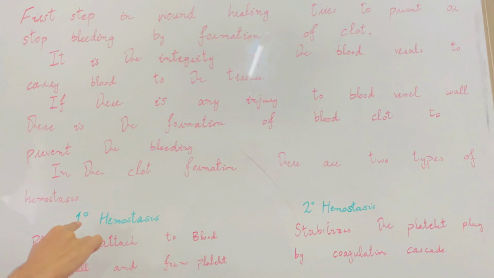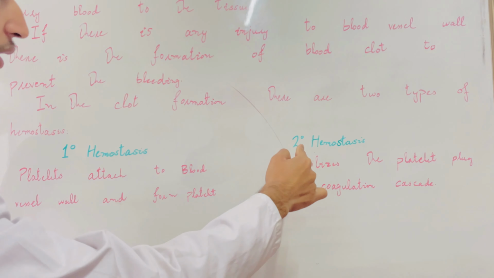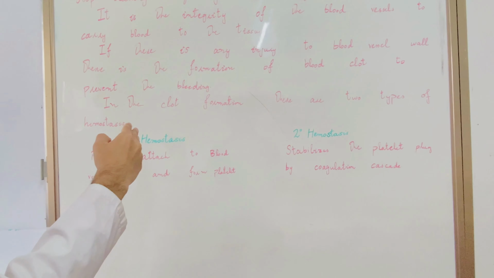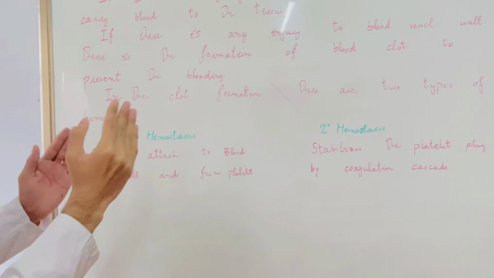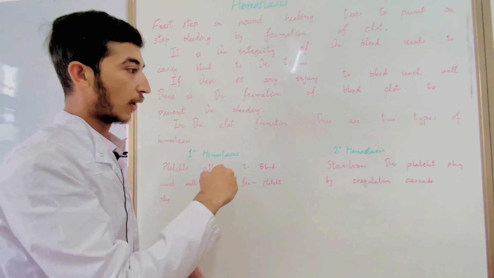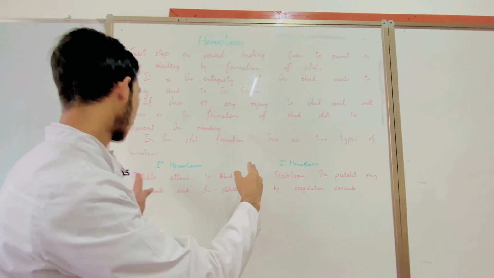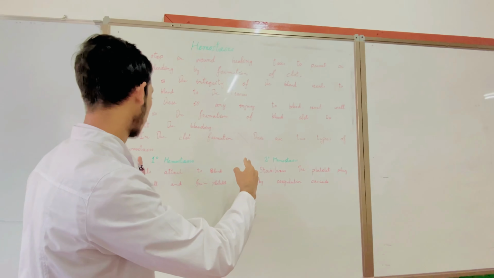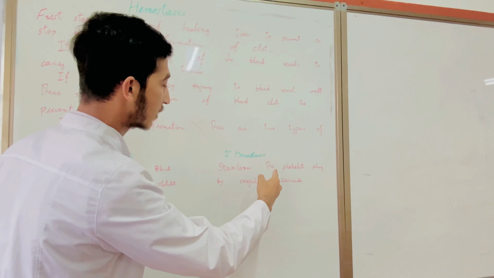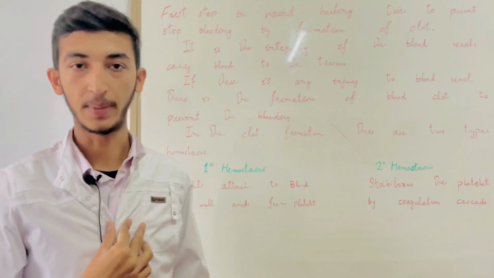The one is first order hemostasis or primary hemostasis, and the other is secondary hemostasis or second order hemostasis. When any injury is caused to the blood vessel wall, the platelets come and attach to the blood vessel wall, and they form a platelet plug. While in secondary hemostasis, the platelet plug formed by primary hemostasis is stabilized by fibrinogen activities and coagulation cascades. Further details about hemostasis are explained by my group members.